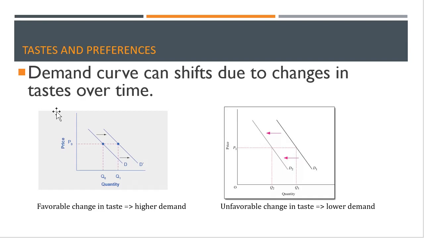So why are we focusing on taste and preference? Because if you find something interesting, if you prefer more of that good, naturally you will buy or demand more of that good. So that is what we are talking about, the favorable change in taste. Unfavorable change in taste means you are not preferring that good much, and that's why you are demanding it less.